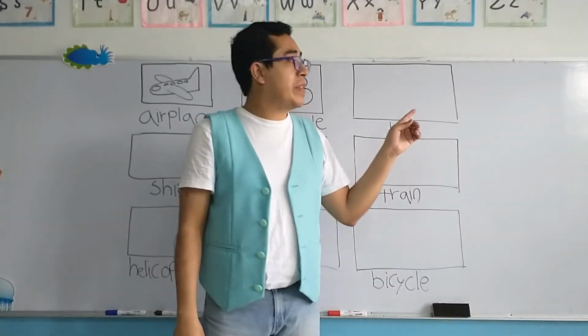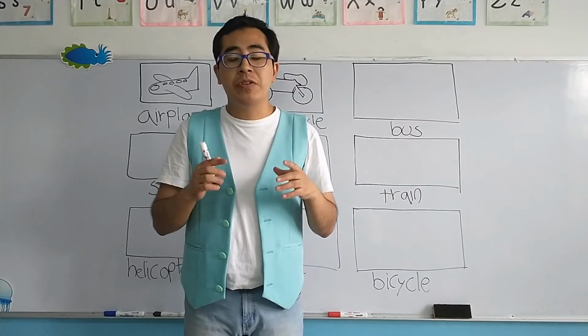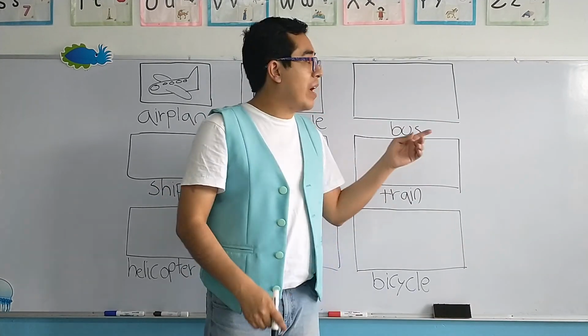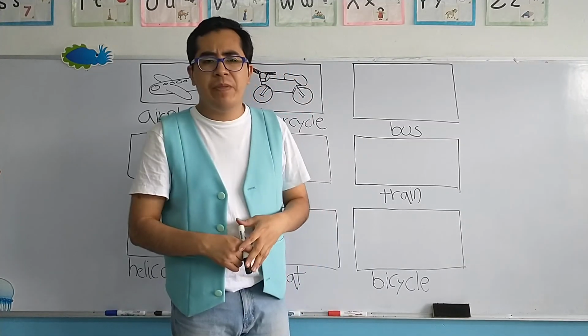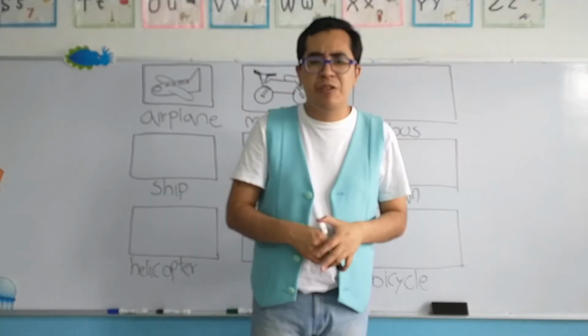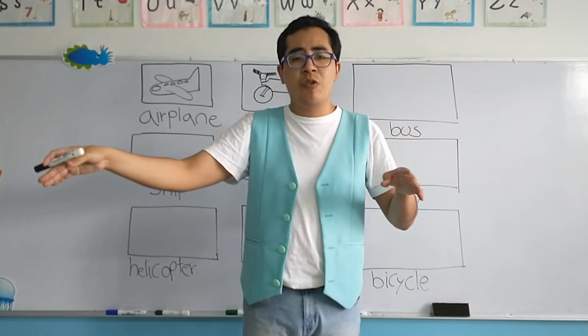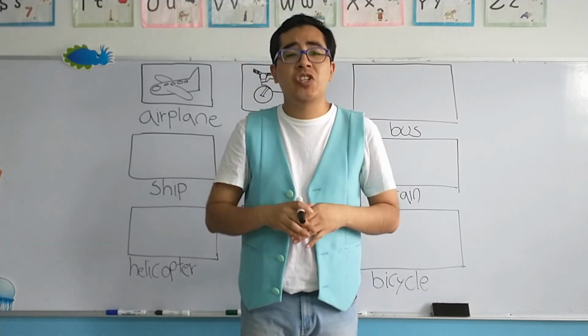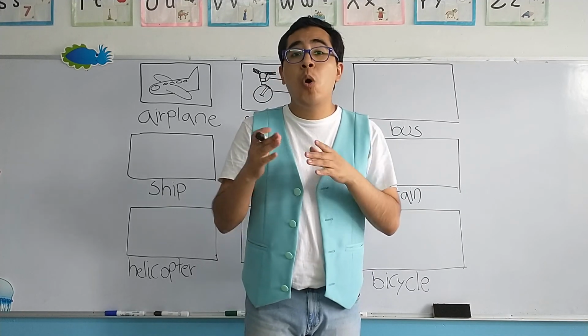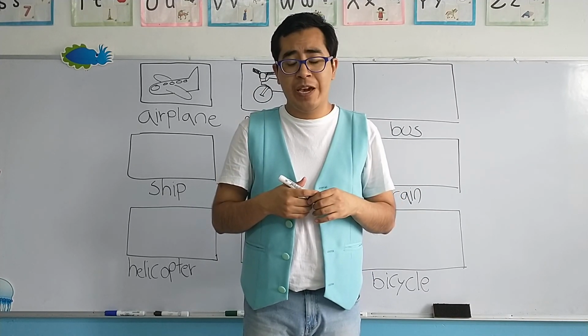Let's continue with another means of transportation. For this, we have the bus. And I am not talking about Buzz Lightyear Space Ranger. That's a toy from Toy Story. I'm talking about a bus. Now, bus in Spanish, un camión o autobús. Okay?